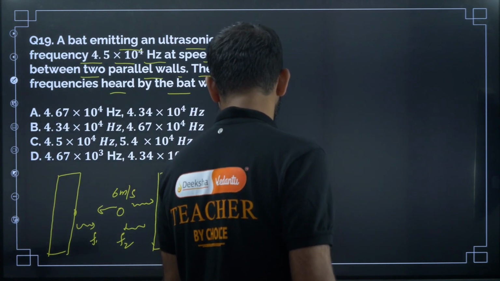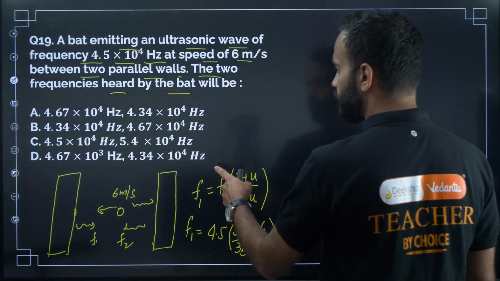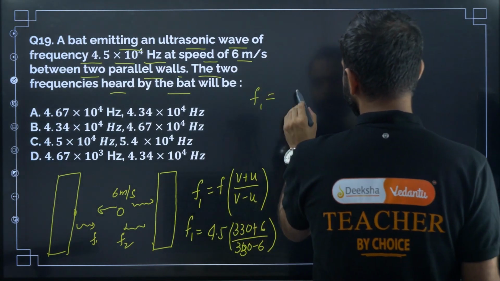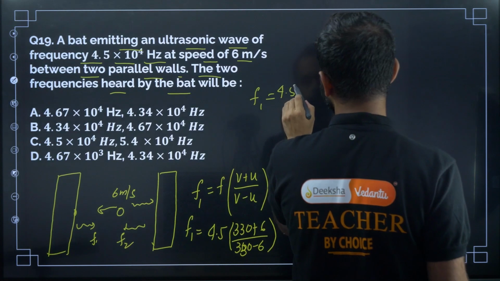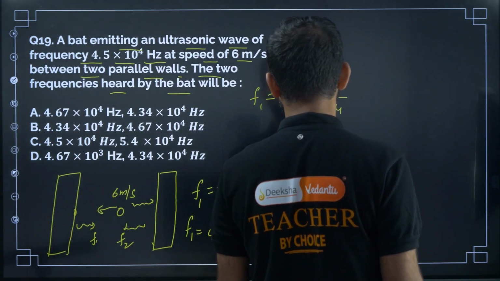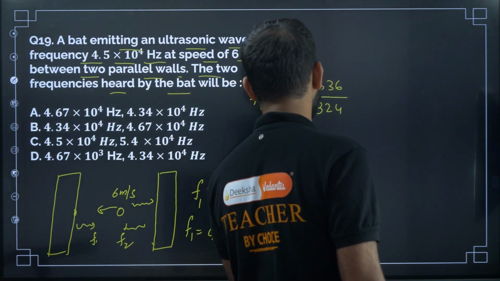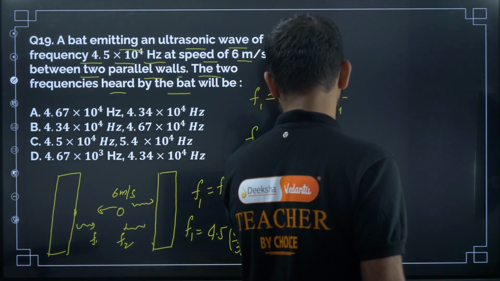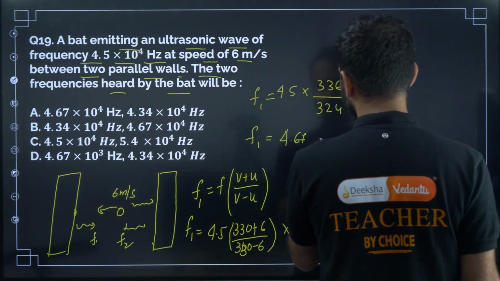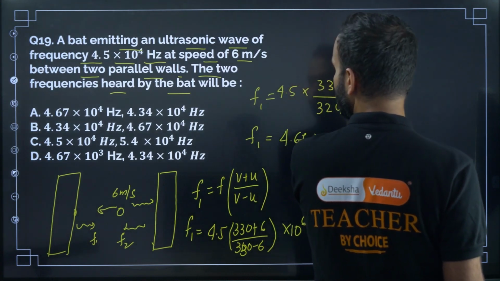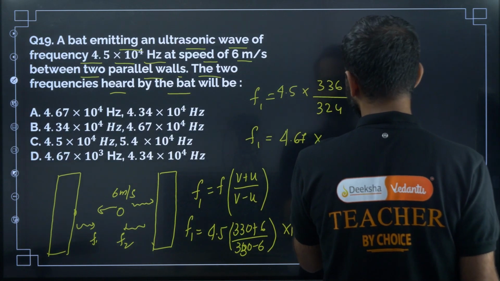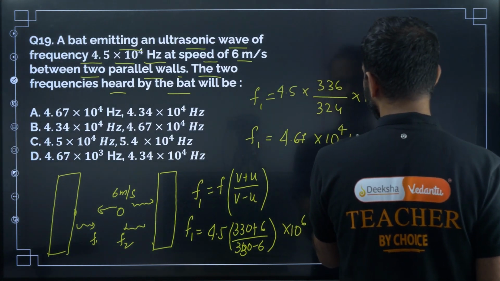So now F1 is equal to, 330 plus 6 is 336, right? 4.5 × 336 divided by 324, right? So now F1 is equal to 4.67 × 10^4 hertz.